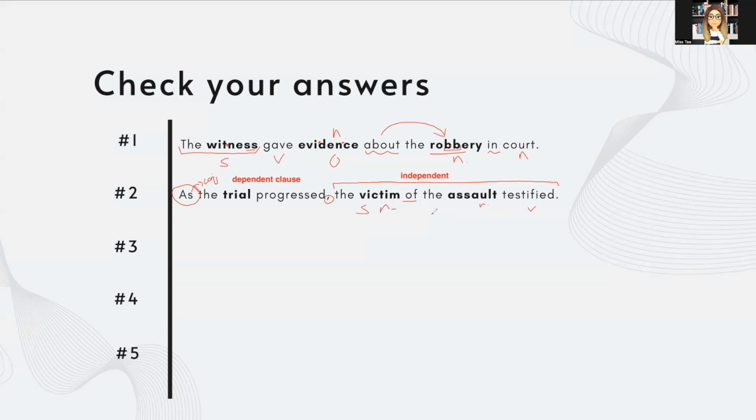Some tricky words. "Progressed" could be tricky just because of the double consonant. So progress, split it up into three to help you remember. Victim, I find this one hard because a lot of people like to write it as they hear it, and a lot of people hear a U here. So remember that there are two I's, victim, not "victum", even though we do pronounce it like it is a U in some regions. You want to try to remember that it is an I, there's no U.